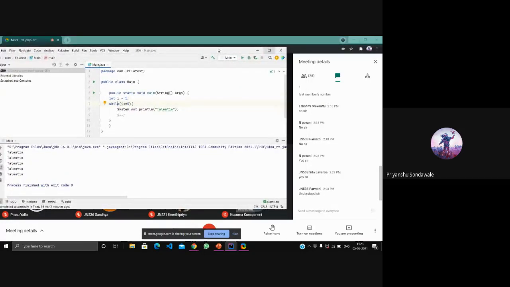Okay, what about others? Just two girls? We have 74 people in this meeting, and just four of them got this concept, while loop. What about the rest, 70 girls? Please, girls, you should respond. If you do not respond, then how am I supposed to understand that you got the point? Then only I'll be comfortable in teaching you.